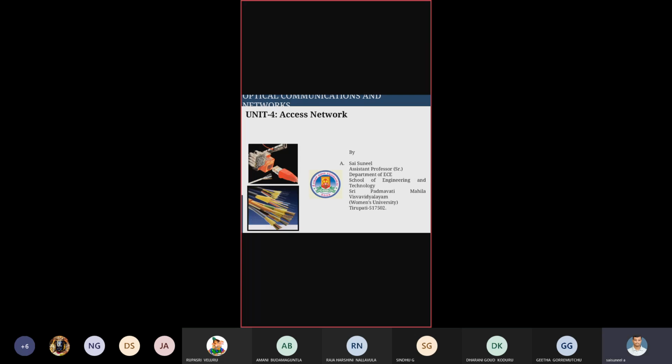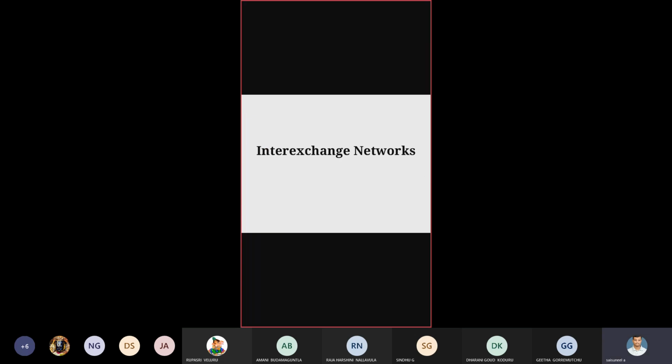The next topic we discussed here is inter-exchange networks. What are inter-exchange networks? Here, the inter-exchange network is nothing but how to connect between two local exchanges. Suppose Tirupati local exchange is there, and the nearest local exchange is also there, Renigunta exchange, likewise Nellore or Ongole, likewise up to Vijayawada. Different types of local exchanges are available. How to connect these exchanges? How can it be possible? That is the concept of inter-exchange networks.